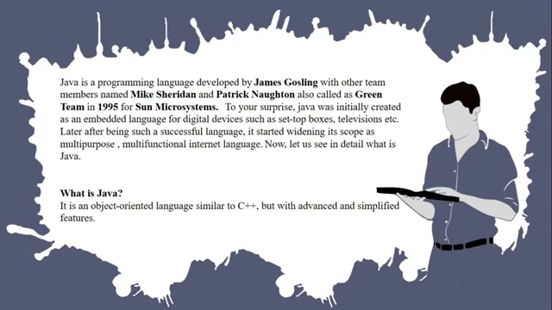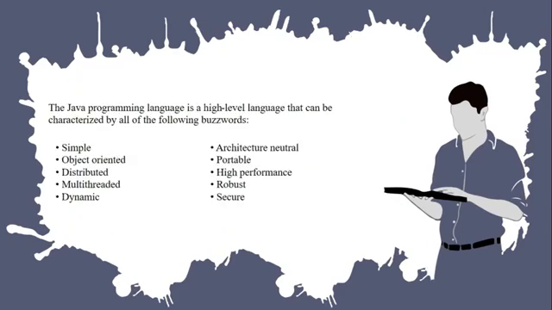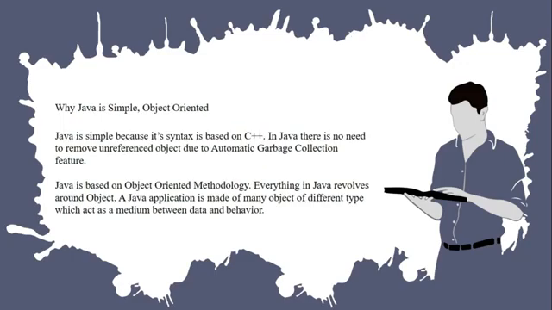So this is all about the history of Java. Now let's see in detail what Java exactly is. Java is an object-oriented language similar to C++, but with advanced and simplified features. Okay, so Java programming language is a high-level language and it has the following characteristics. I'll be discussing each feature in my next slide. So the first two features are that Java is simple and object-oriented.